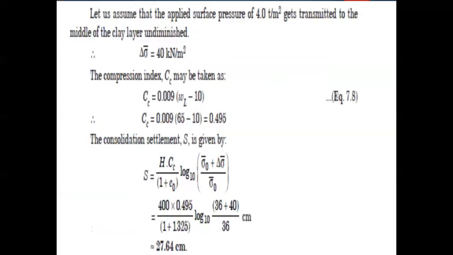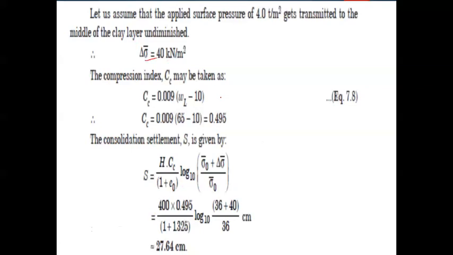Additionally, he has not used the 2:1 dispersion theory, since the footing sizes were not given. So we cannot use the 2:1 dispersion theory here. Rather, he has directly assumed that the total surface pressure of 4 ton per meter square acts directly at the mid layer of the clay strata. So ultimately the delta sigma dash value is 40 kilonewton per meter square.